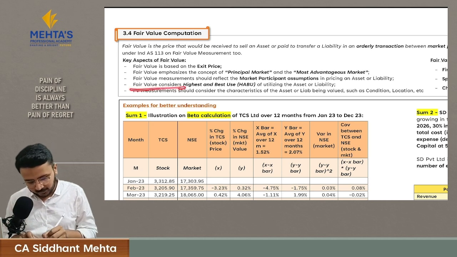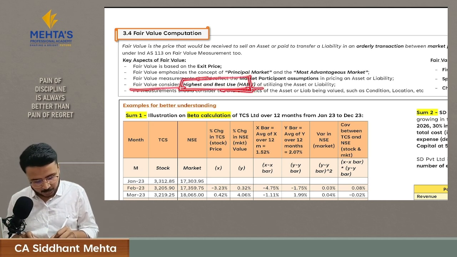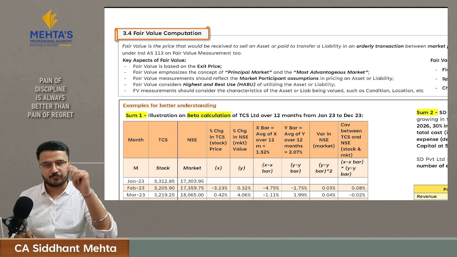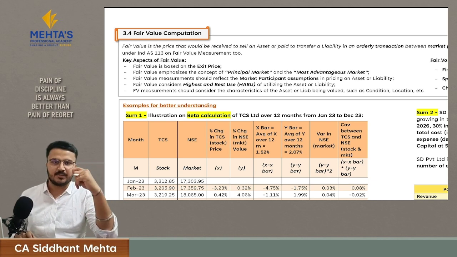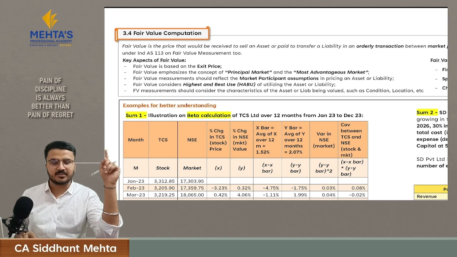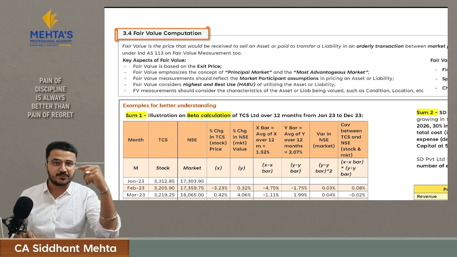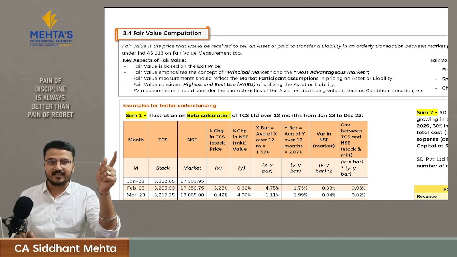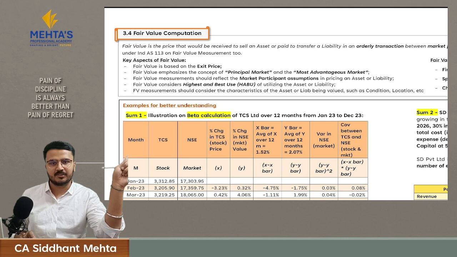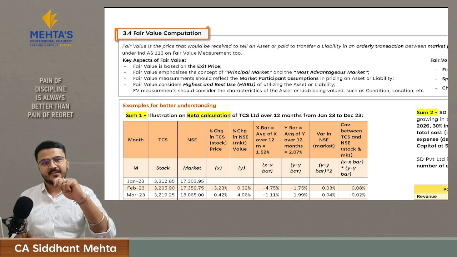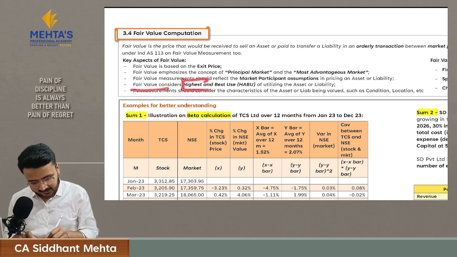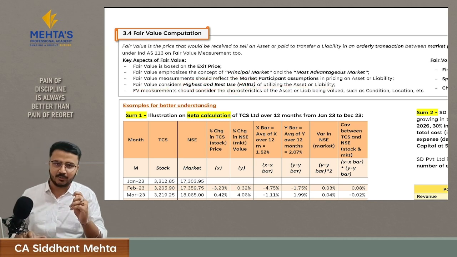Then fair value should consider the highest and best use of utilizing the asset or liability. If there are multiple uses of my asset, I will consider that use where there is a more profitable scenario for me. If I have one space, I can either give it for commercial purpose or I can give it for residential purpose. As we all know, the rent for commercial is more than residential. Hence, I will assume that I have given it for commercial purpose, and based upon that, I will decide the fair value for this space. So fair value should consider the highest and best use of utilizing the asset or liability.